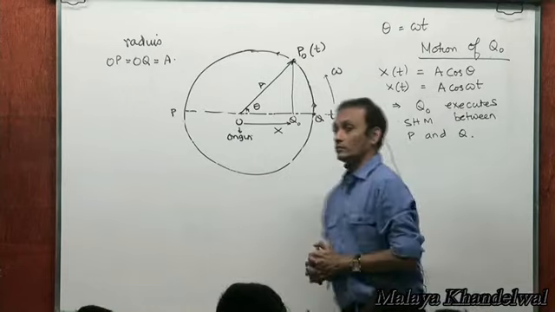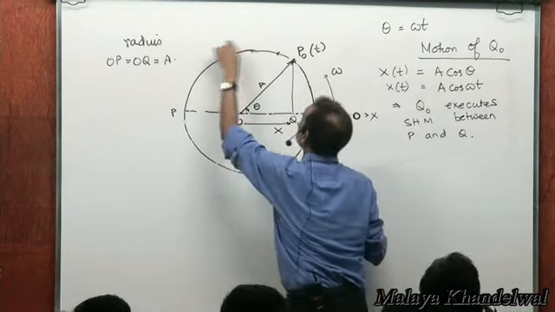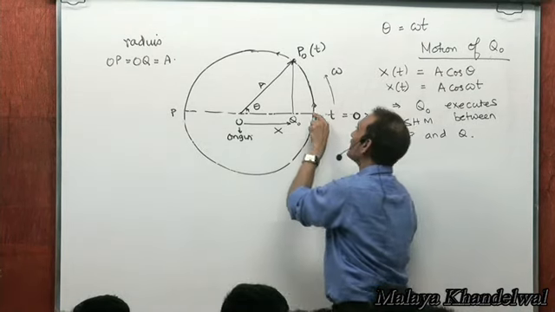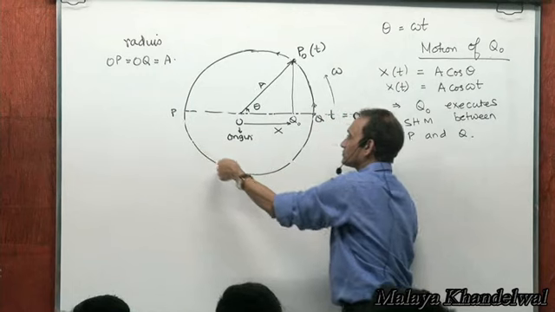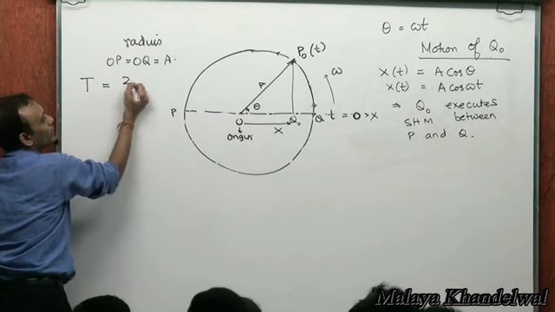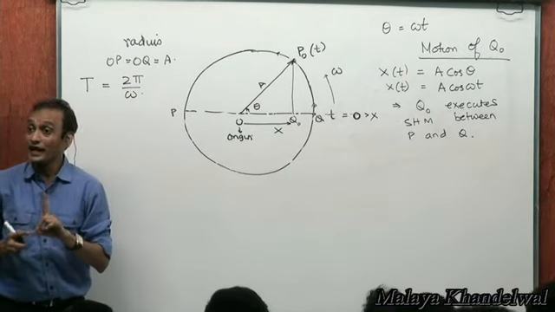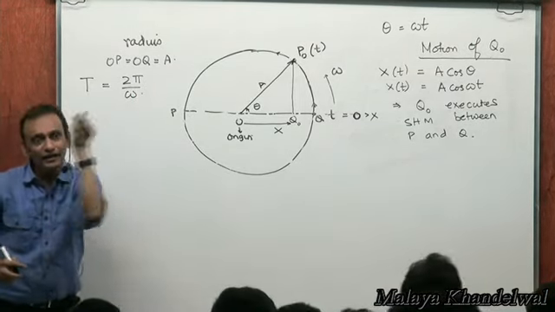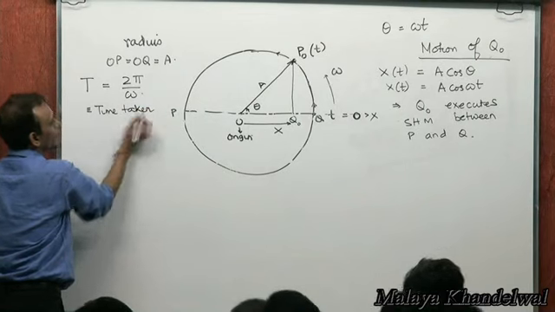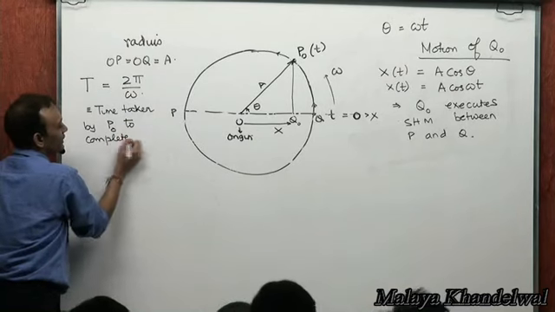Now, by the time P naught completes a full circle, see, if P naught starts from here, it completes a full revolution, right? What's the time taken by P naught to complete a full revolution? It describes 2 pi radians at the center at the rate of omega radians per second. That's the time taken by P naught to complete a full revolution.